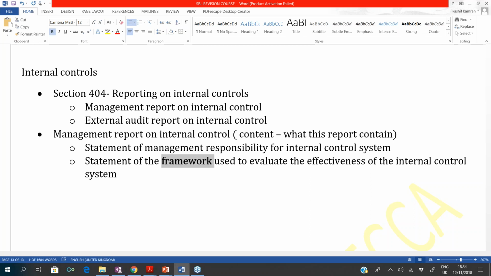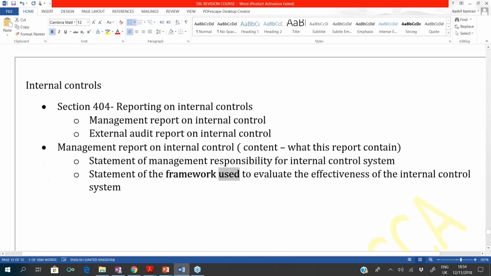Obviously, when we evaluate something against the standard, which is the law. When we check the company, we check the company against the best practices or against the laws and regulations. So framework here is the law, right? Statement of the framework used. Which framework is used? This is Sarbanes-Oxley, right? So which framework is used to evaluate the effectiveness?